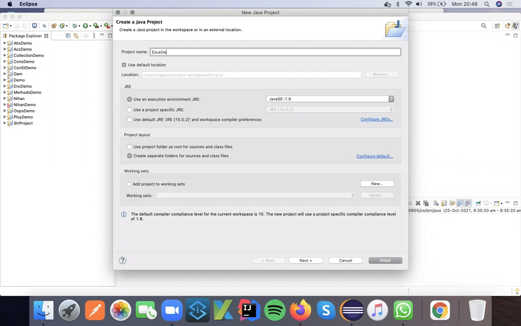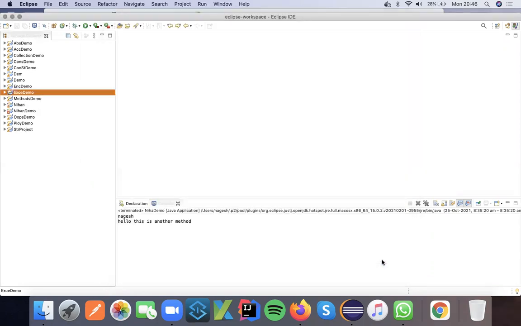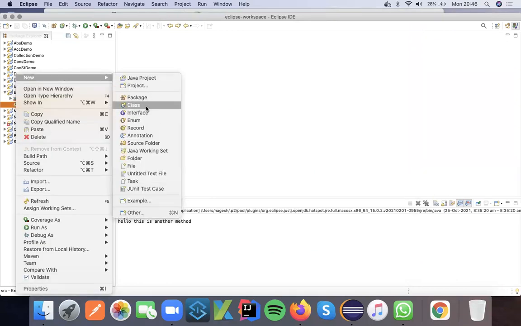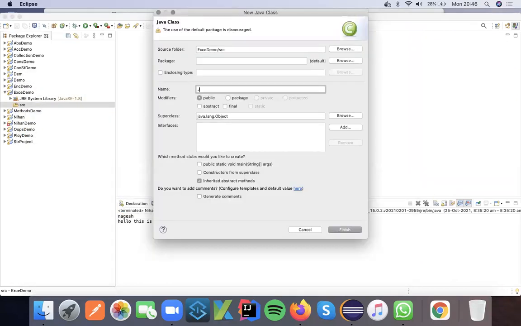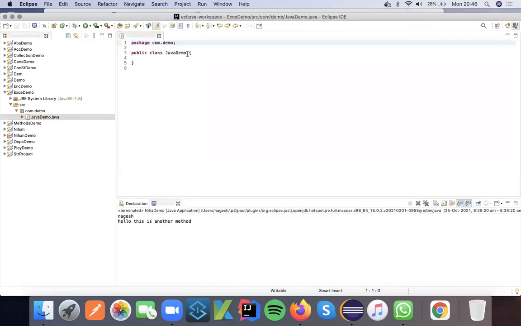Okay, so let me create a Java project, exception demo, and the project got created. So this is the project. Now we'll create a new class, Java demo, and it is inside the com.demo package. Perfect. So now what we'll try to understand is basically what is an exception.